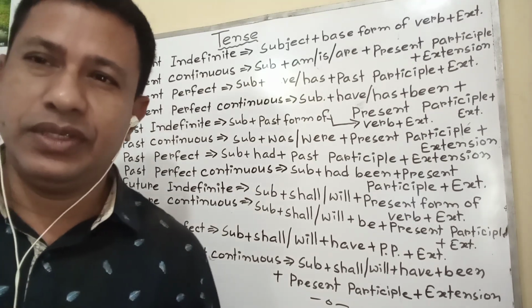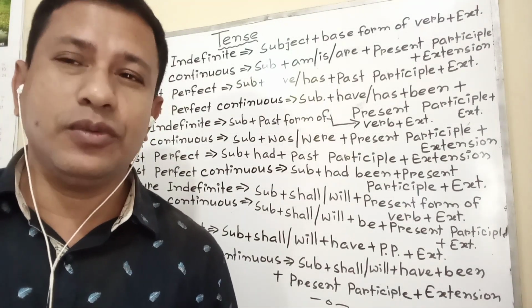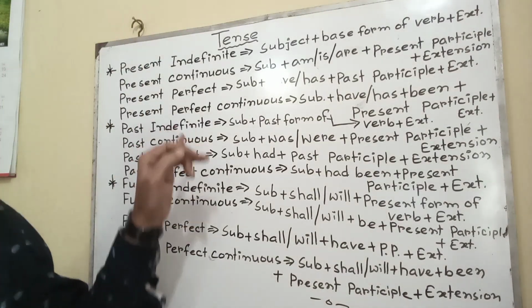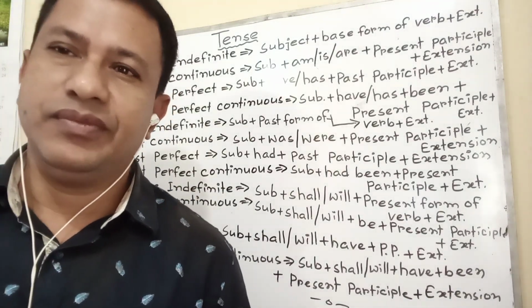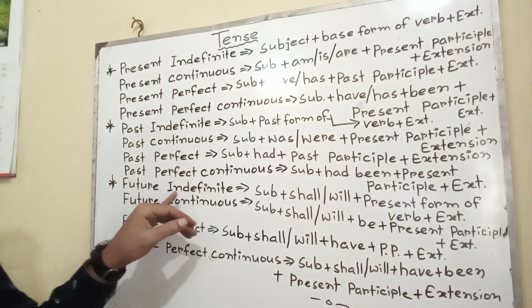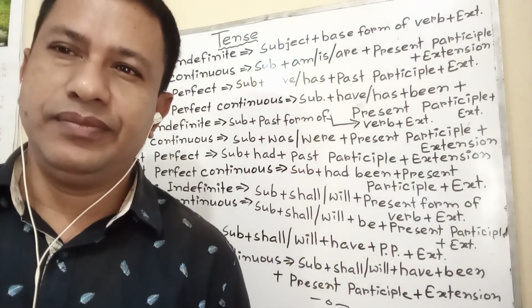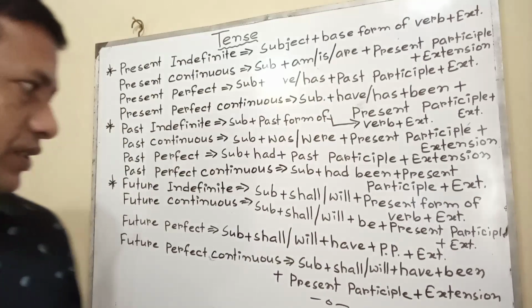The tense which refers to present time is called present tense. The tense which refers to the past time is called past tense. The tense which refers to the future time is called future tense.